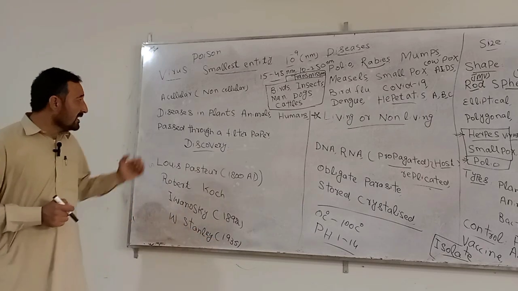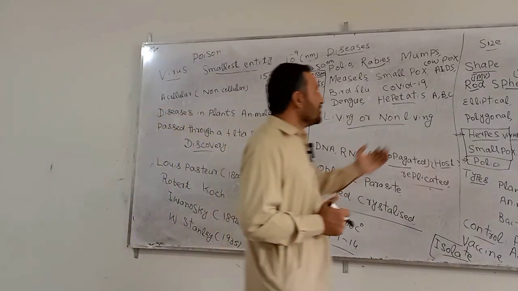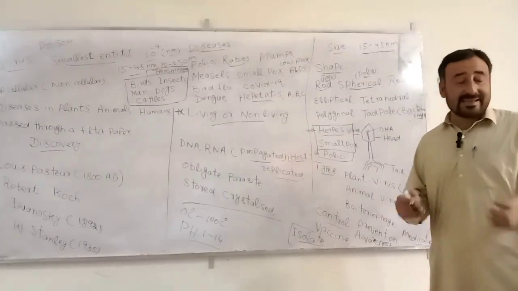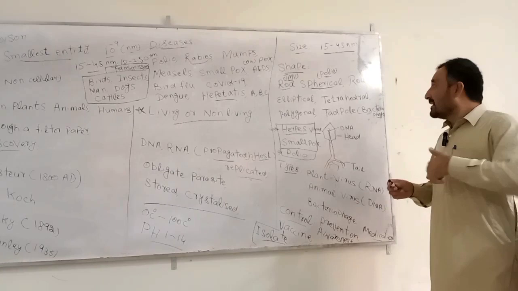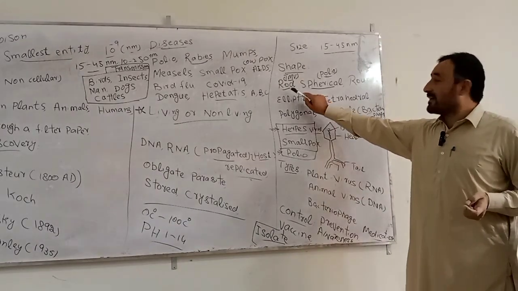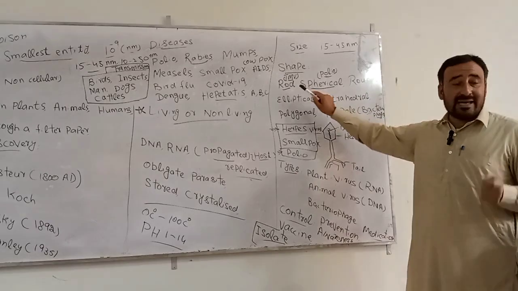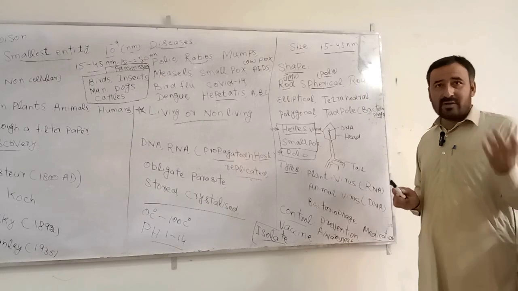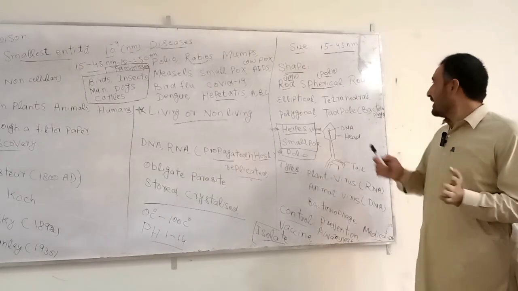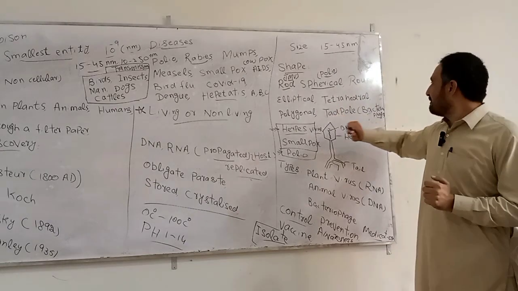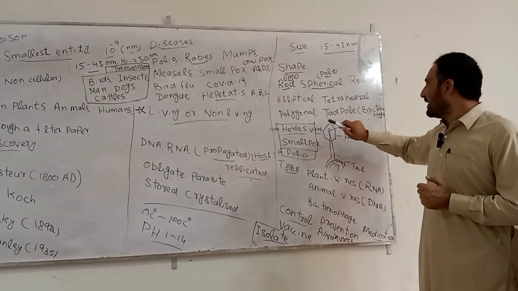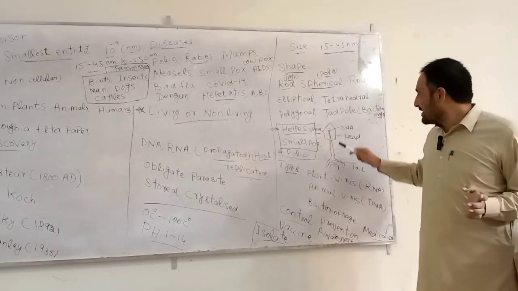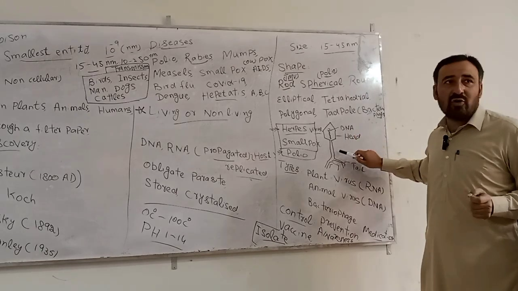Next is the shape of the virus. There are different shapes of viruses. Some of the common shapes are the rod shape, the tobacco mosaic virus having a rod shape. Spherical shape, the polio virus is spherical in nature. Round, elliptical, tetrahedral, polygonal, and tadpole shape. Tadpole shape is simply the bacteriophage. This is the bacteriophage. This is the tadpole shape.